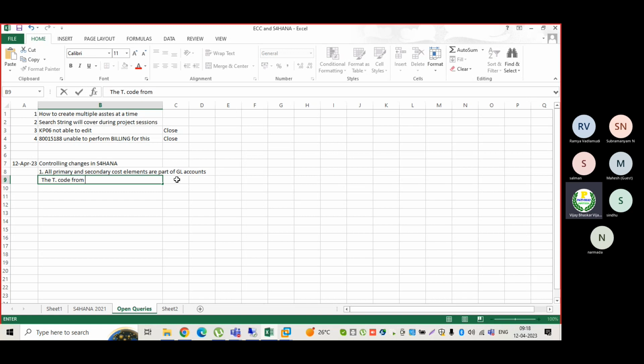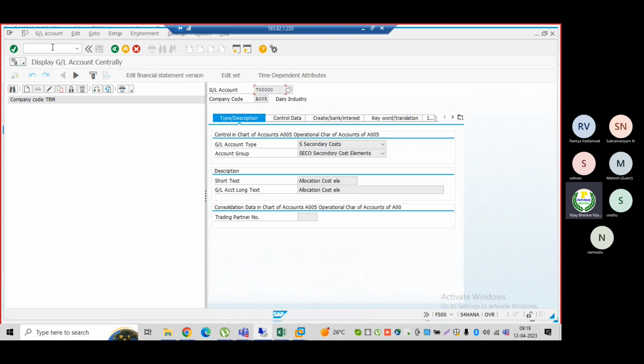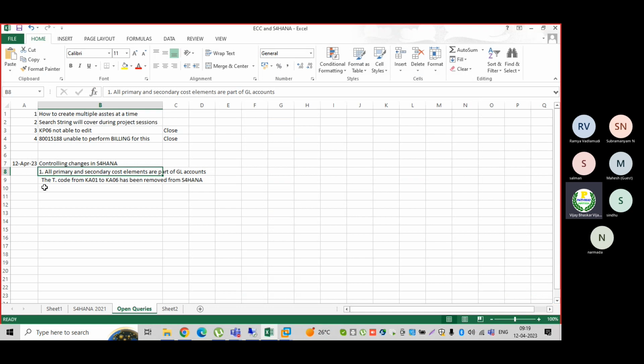If you enter KA01 also, the system will say /n KA01. See, now it is redirecting to your GL account FS00 only. It is simply redirecting here itself. Remember. Then the next one.